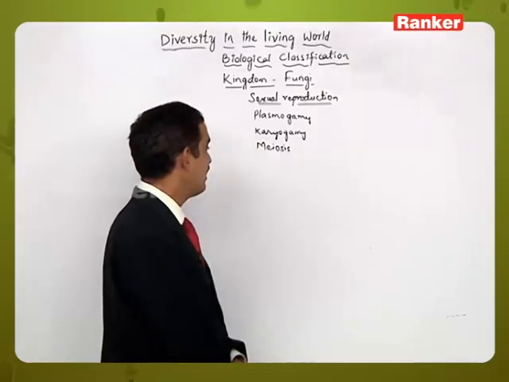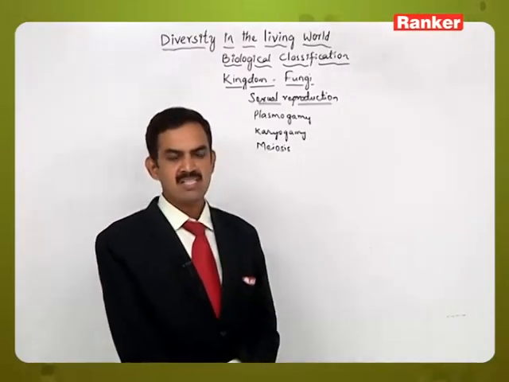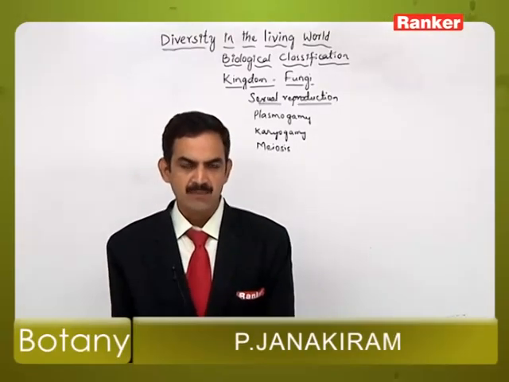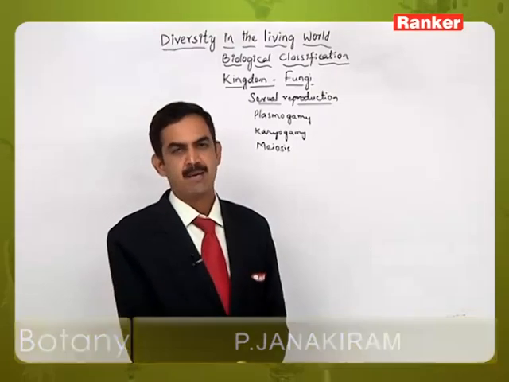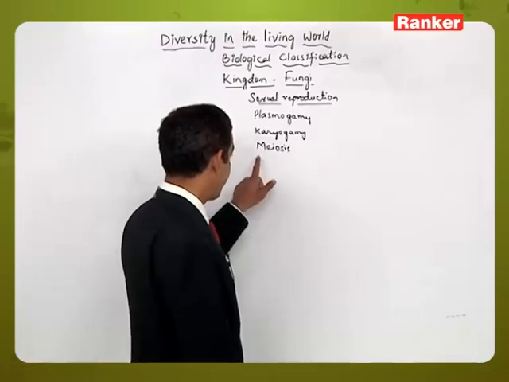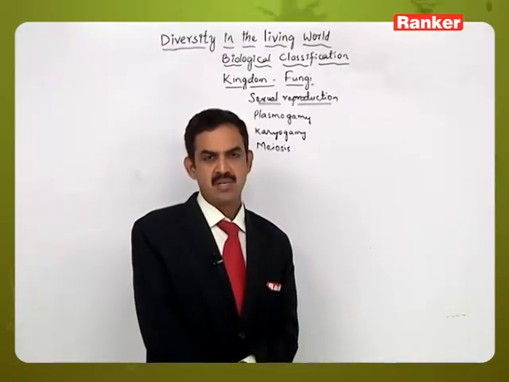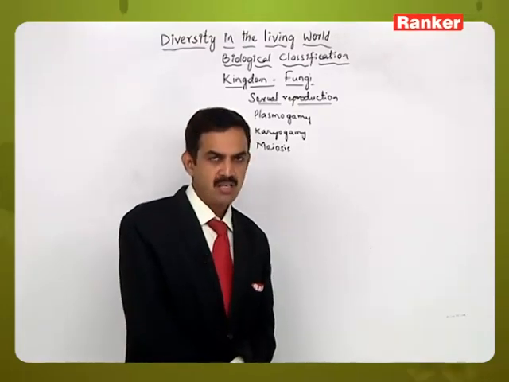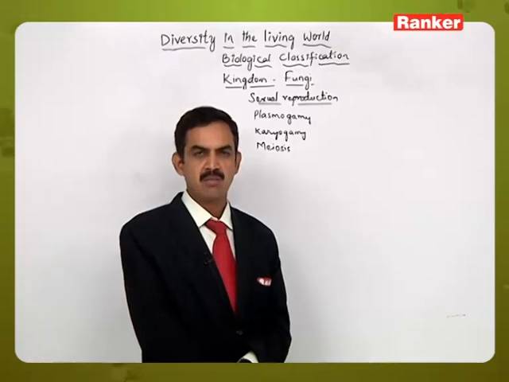That is called fusion of nuclei, karyogamy. Once the nuclei fuse, they divide by meiotic division, leading to haploid structures. That is the third step, called meiosis. So three steps are involved in sequential order, starting from plasmogamy, then karyogamy, ending with the meiotic process.